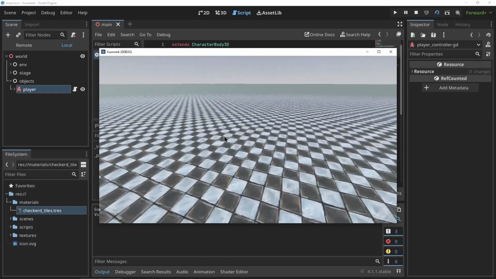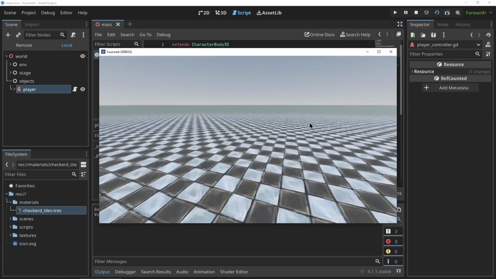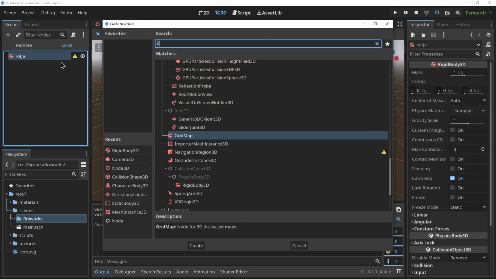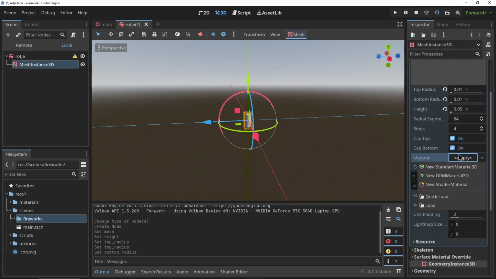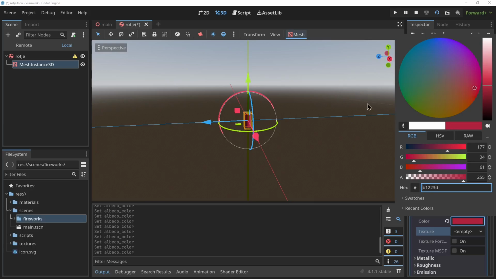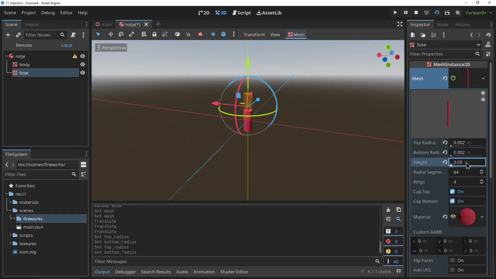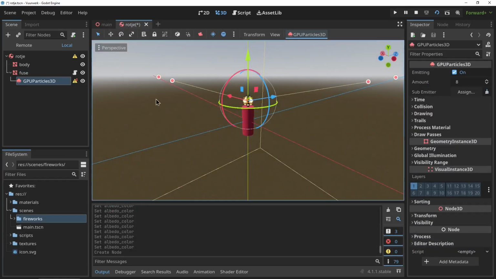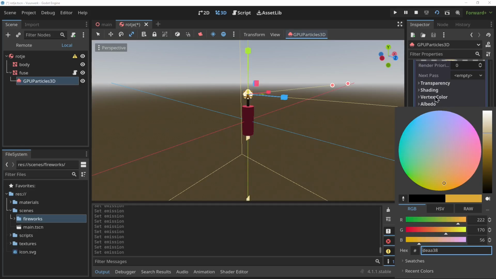Now that we have our player controller, we can get started on the first firework, the firecracker or the rotje. I'll start off by making the models. I'll just use mesh instances within Godot. I'll add a basic cylinder for the body of the firework and a cylinder for the fuse. I'm actually going to make these fuses their own little component because all the fireworks are going to have a fuse. So I'm just going to make this a loose component and then I can slap it onto every firework I make.